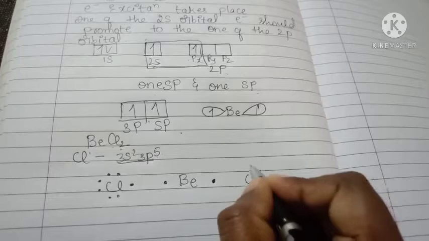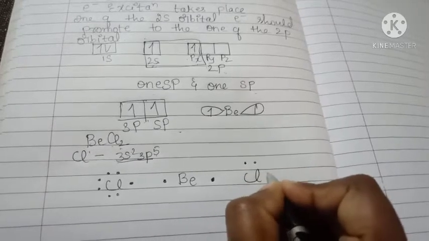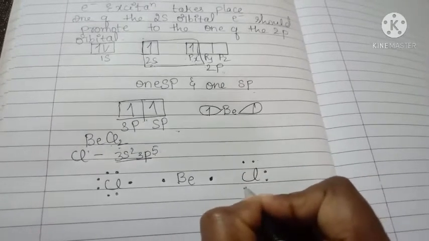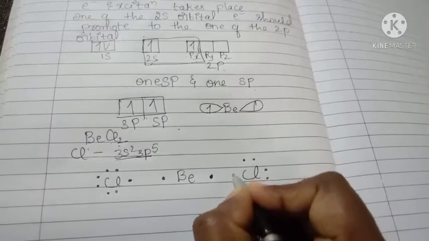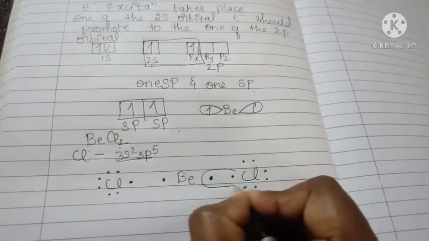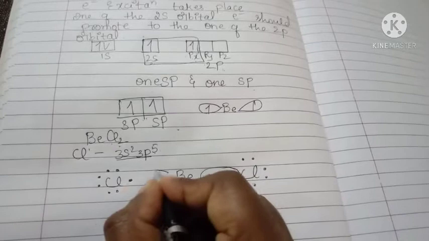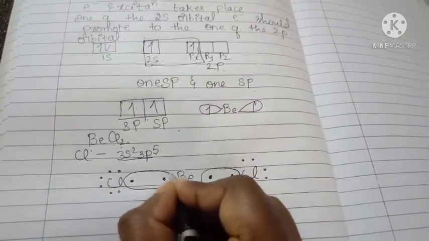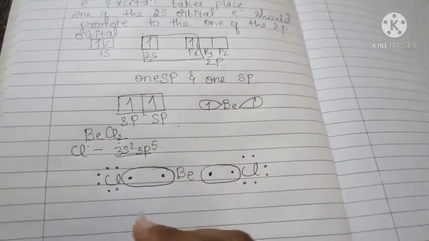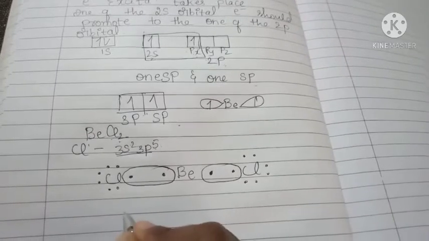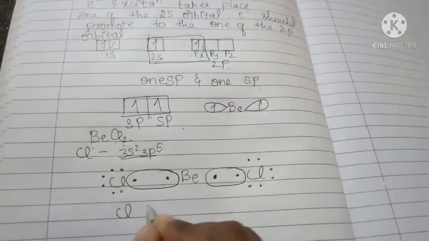Here chlorine also has 1 2 3 4 5 6 7. This will form 1 covalent bond and this will form 1 covalent bond. It means they bond axially together.